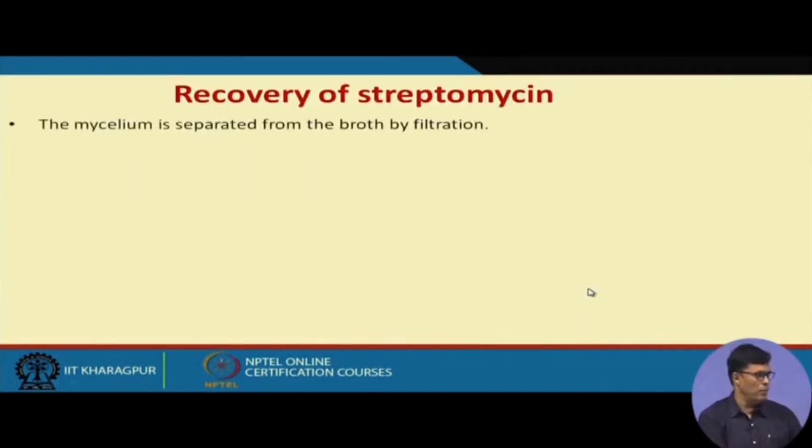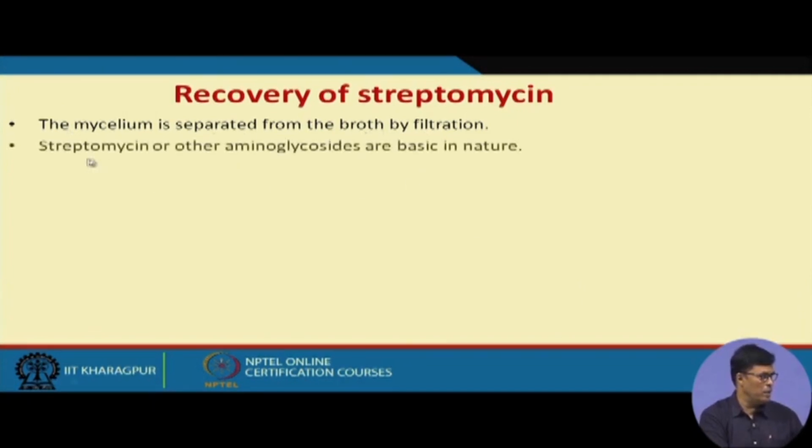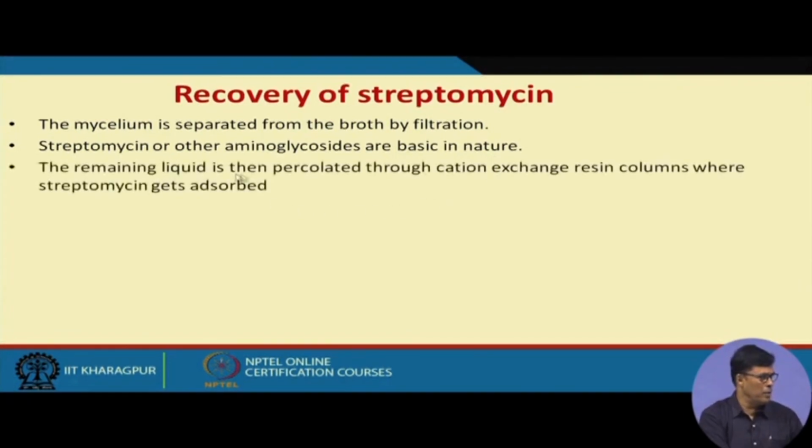In the recovery of streptomycin, the mycelium is separated from the broth by filtration. Then, streptomycin and other aminoglycosides are basic in nature. The remaining liquid is then percolated through the cation exchange resin column, where the streptomycin gets adsorbed.